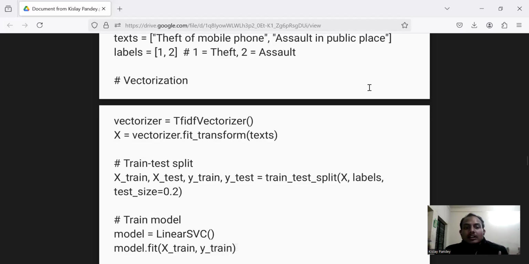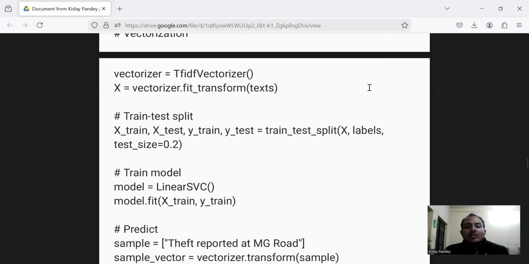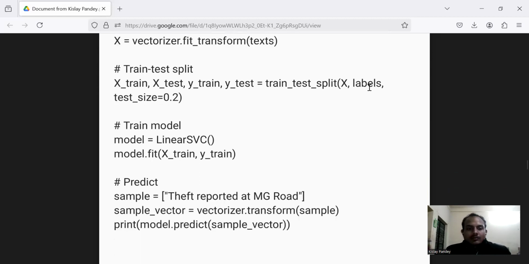And then the train test split: X_train, X_test, y_train, y_test equals train_test_split(X, labels), test size will be equal to 0.2. Just keep it there only. Train model: model equals LinearSVC. We are going to use this function. And after that, model.fit(X_train, y_train).